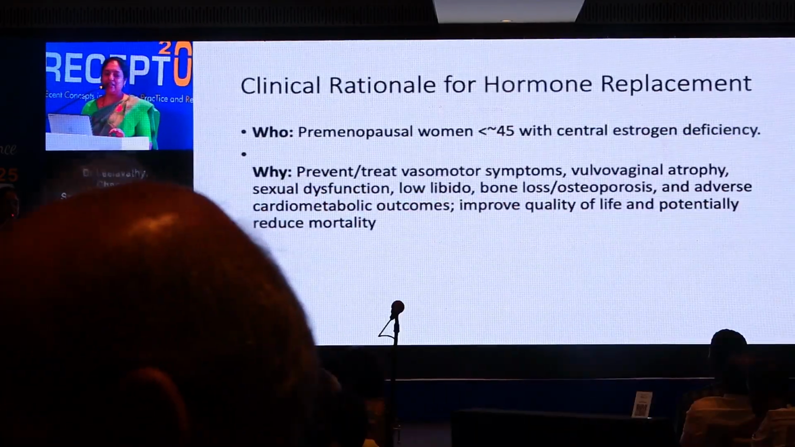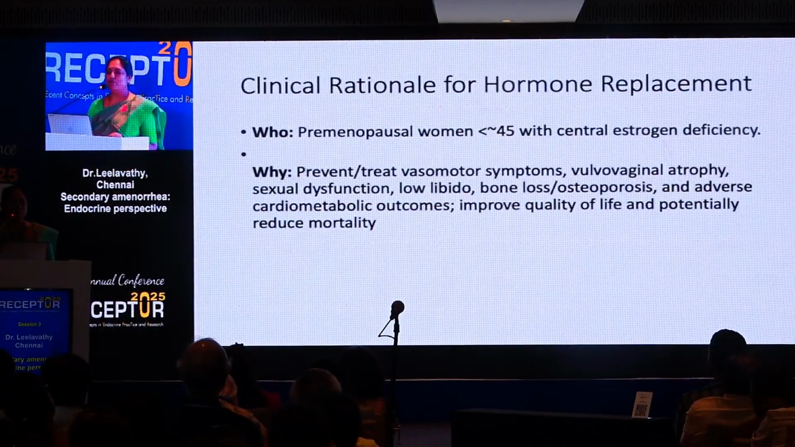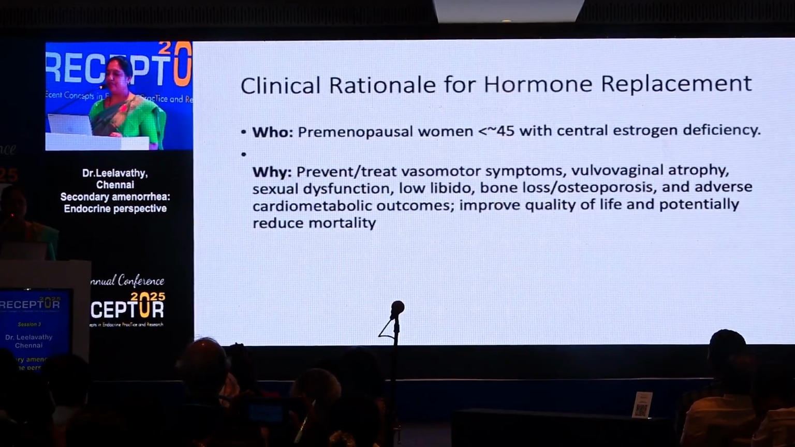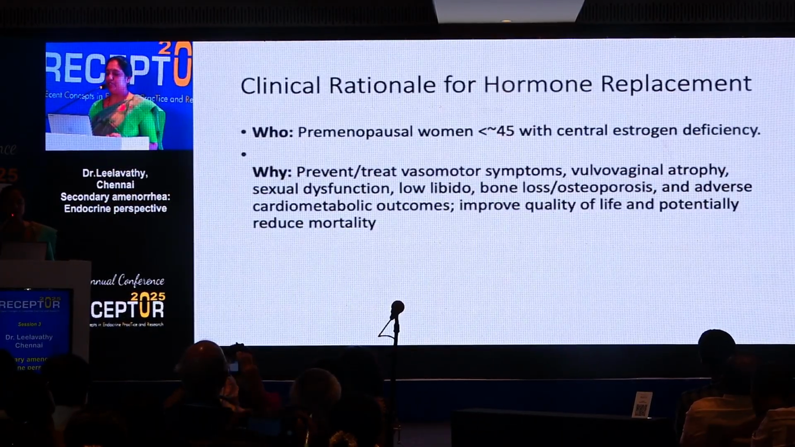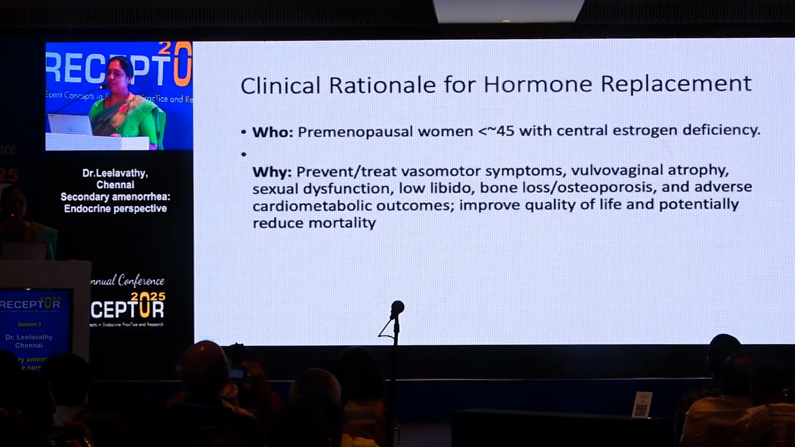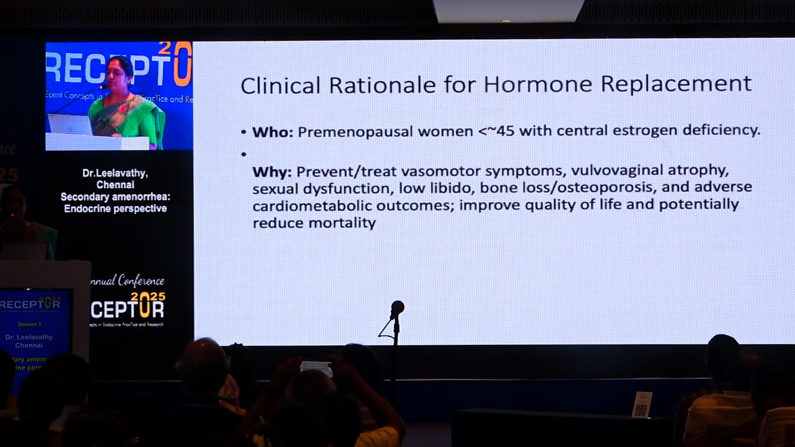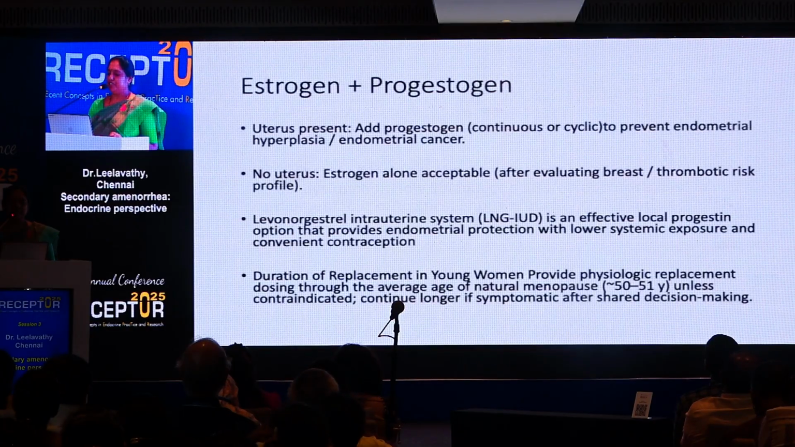So what is the clinical rationale for hormonal treatment, and whom do we give it to? If the patient is less than 45 and has central estrogen deficiency, we give hormonal treatment. Why do we give it? To prevent symptoms, improve bone health, improve cardiometabolic outcomes, improve quality of life, and potentially reduce mortality.